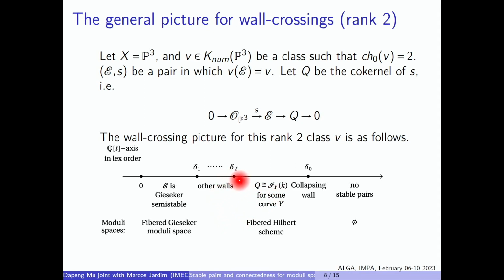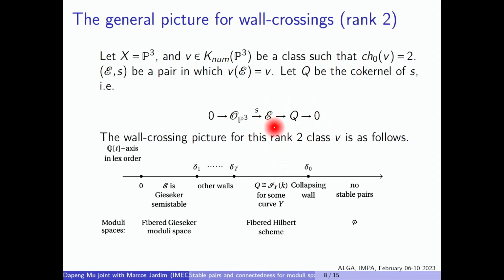And then there are 2 chambers that are special in this case, which are the first one on the left and the first one on the right. I think we saw the case for a curve in the morning. For any delta in this chamber, the moduli space of pairs is actually a fibered Gieseker moduli space, meaning for any stable pair E, S in this chamber, the sheaf in the pair is Gieseker semi-stable. And on the other side, for any delta in this chamber, for any stable pair E, S, this Q is torsion-free.